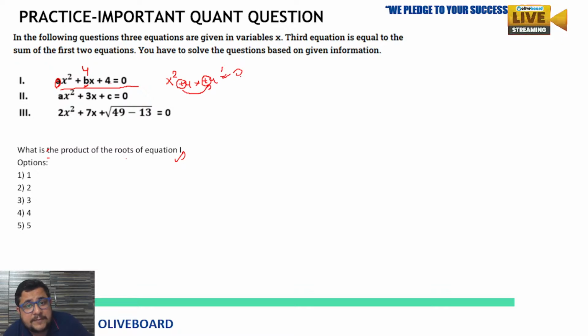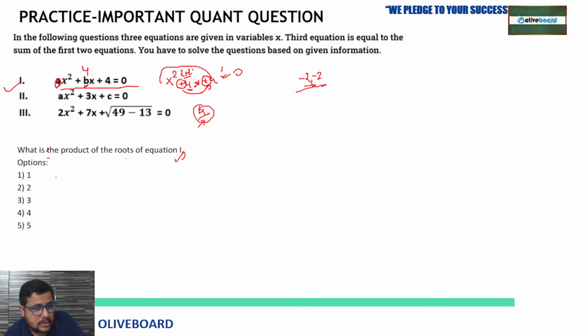That is positive, means both the roots will be negative. Now just break this 4, right, 4x is here, so 4 into 1 means 4. So just break this 4 into two parts. By addition you must get 4 and by multiplication you must get 4. So 2 plus 2 will give you 4. 2 multiply 2 also will give you 4, right? So minus 2 and minus 2 are the roots of equation first.